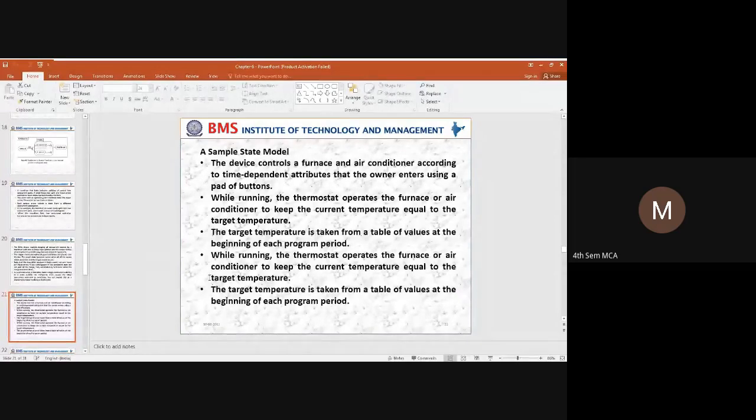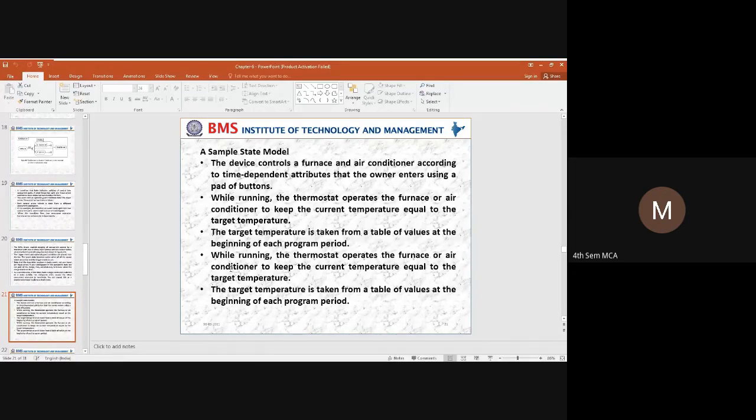Okay, so next thing is a sample state model. We need to represent the sample state model. What example have we taken in the sample state model? We have taken an example of a furnace and an air conditioner. Depending upon time, the attributes within a system are going to behave in a different manner. How it is going to change is controlled by the owner, by how the owner is going to press the buttons. That is the example that we have taken.